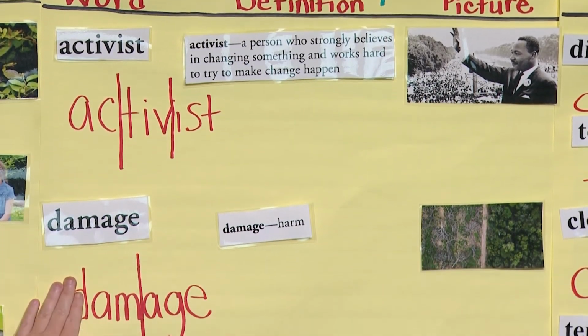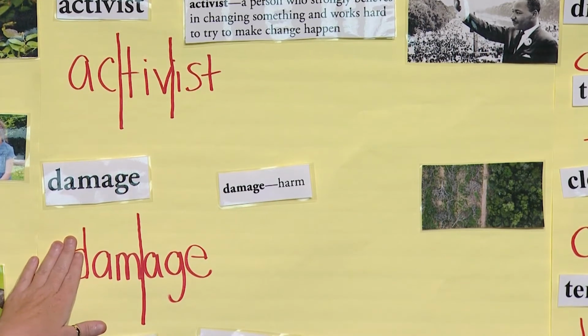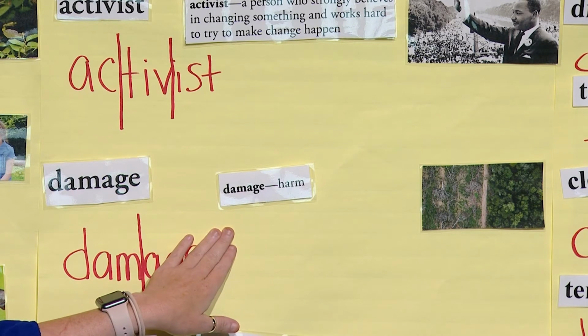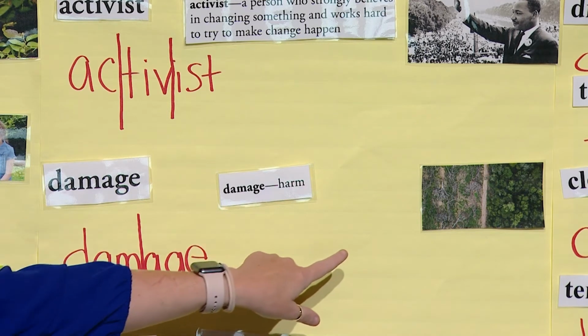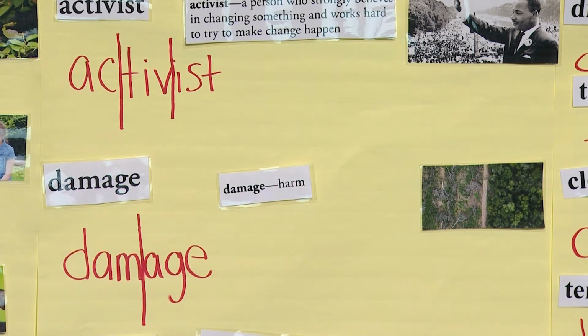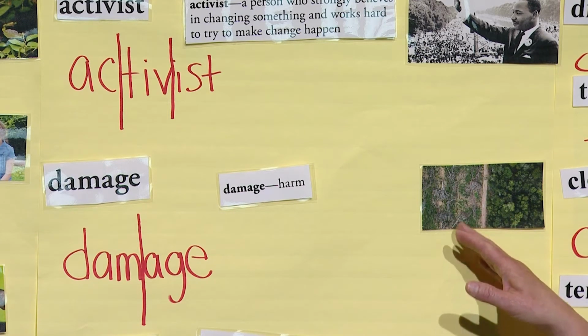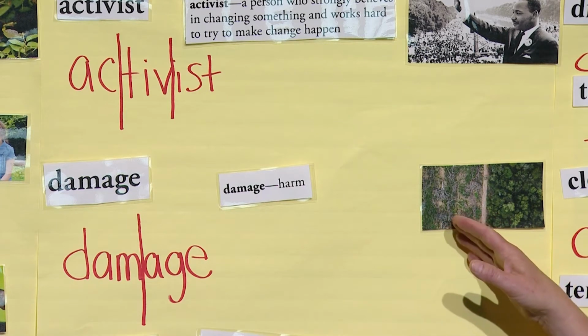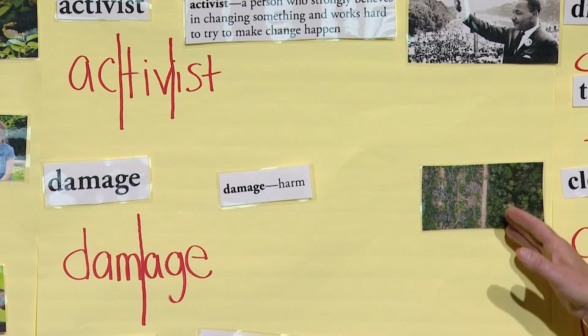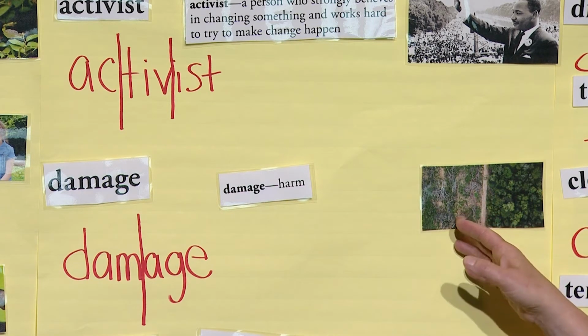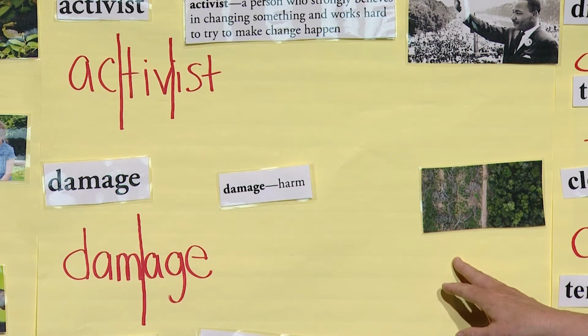Our next word is damage. Boys and girls, do you know what damage means? That's right. Damage means to harm. Miss Anne Marie, can you tell us about that picture? Yes, in the picture it has the rainforest that has damage from people cutting down trees. So it has a picture of what the rainforest looked like before the trees were cut down and a picture of what the rainforest looks like with the trees cut down.